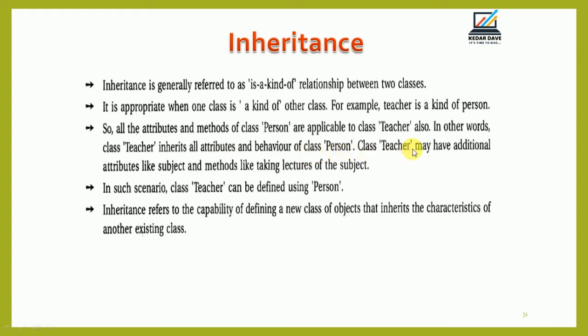Class Teacher may have additional attributes like different subjects and methods like taking lectures of the subject. In such a scenario, class Teacher can be defined using Person. So inheritance refers to the capability of defining a new class of objects that inherits the characteristics of another existing class. That's why it is referred to as an is-a-kind-of relationship between two classes.